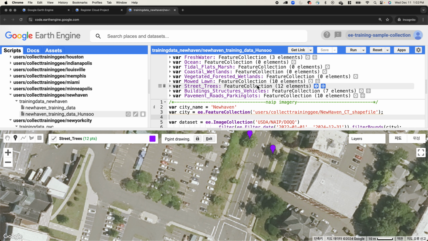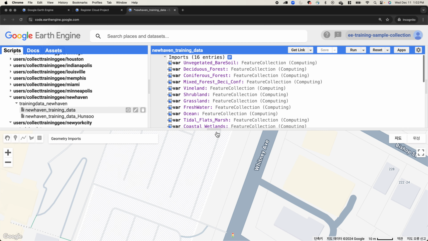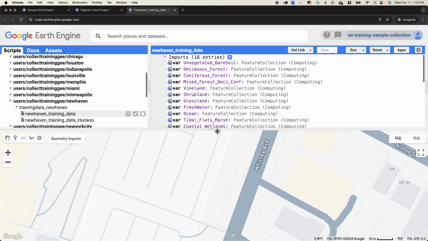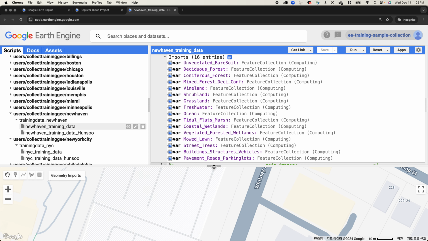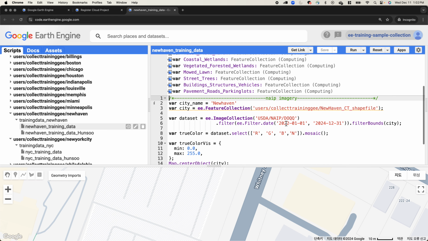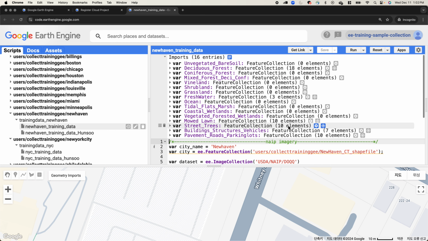Now we have 12 elements for street trees, while the original script will have 10 elements.